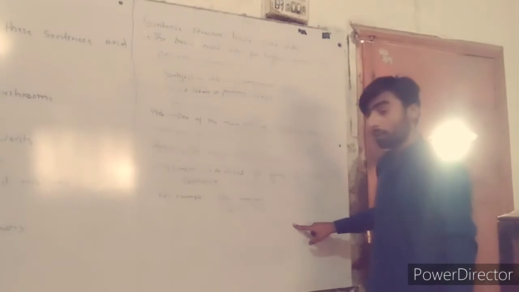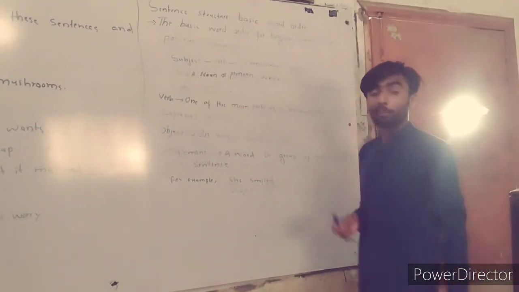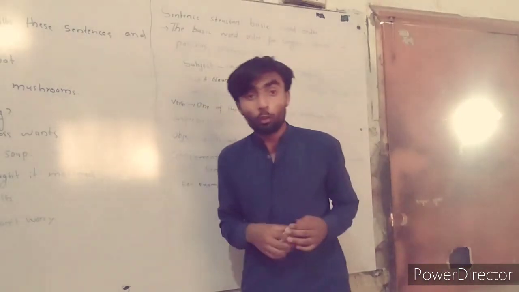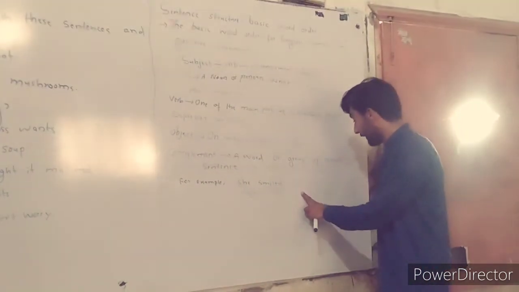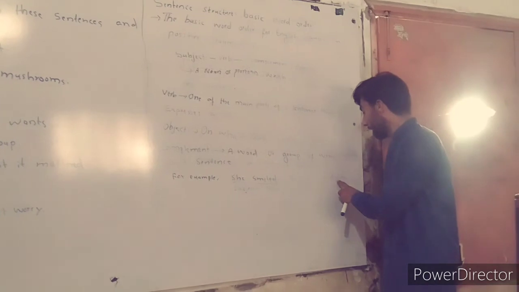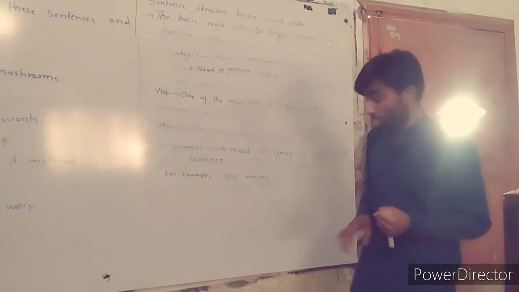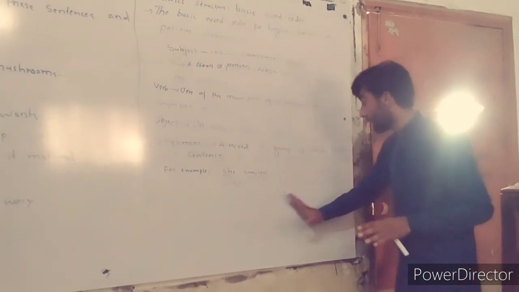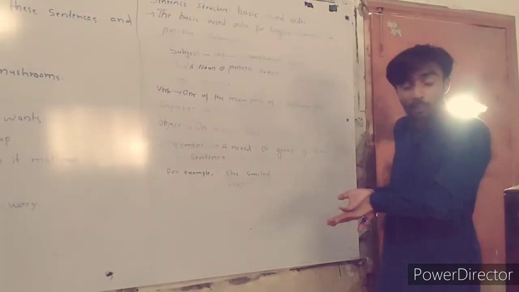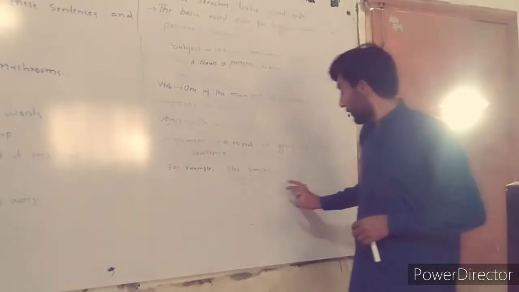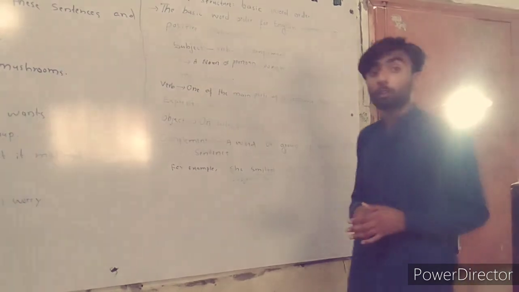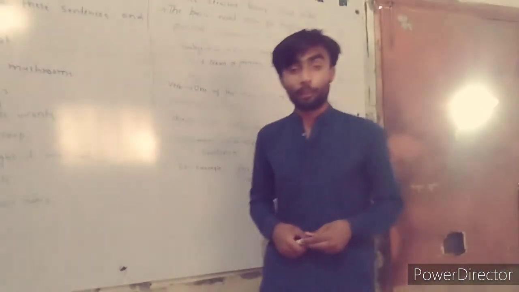The second example is: "Sam is a doctor." Sam is the subject of the sentence, "is" is the verb, and "a doctor" is the complement. As we discussed, it is the subject because it is spoken about in the sentence. Thank you very much.